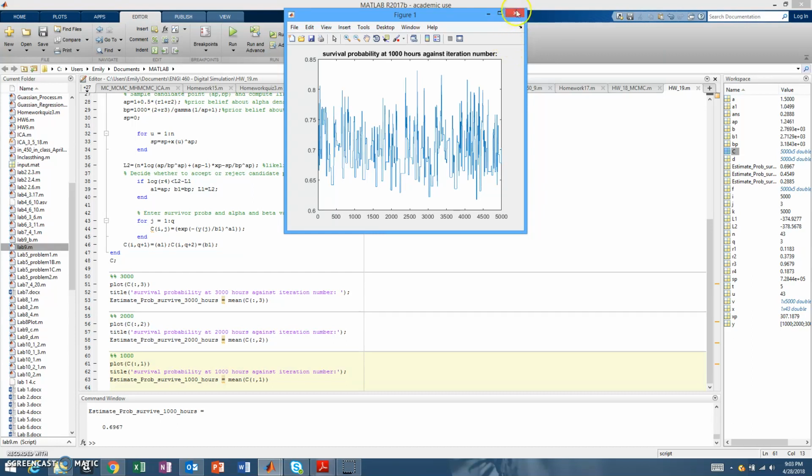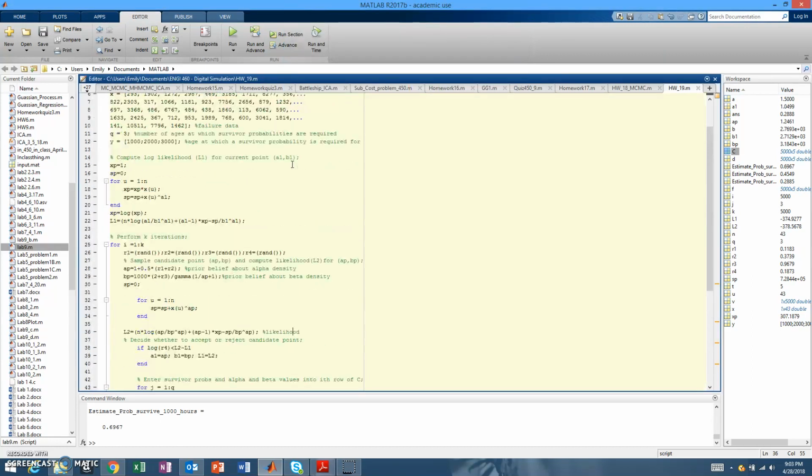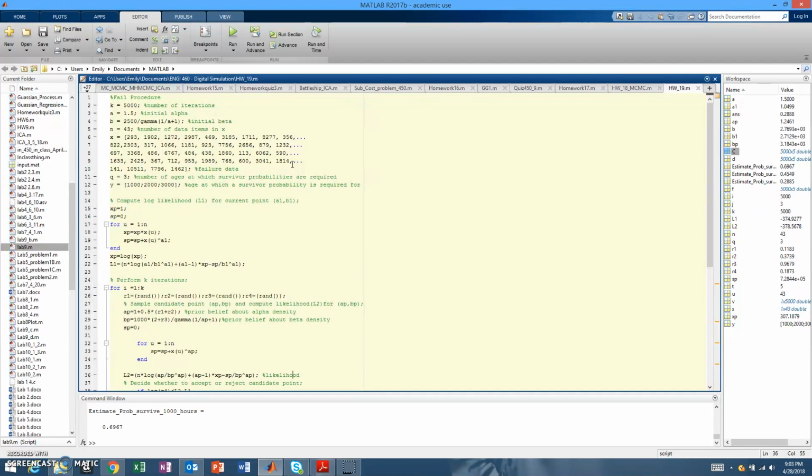So this is just a simple Bayesian method of estimating probability of failure on a set of data.